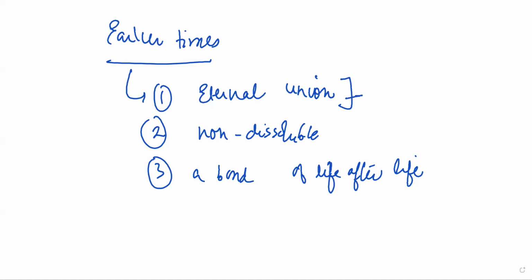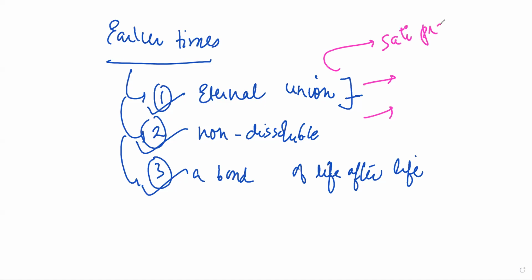So in earlier times in Hindu law, divorce was not an option, but now after the enactment of the Hindu Marriage Act, divorce is possible on many grounds that are provided by the Act. So this happened in the earlier era, that marriage is non-dissoluble, it is an eternal union, it is a bond of life after life. And because we had these three principles associated with marriage, we gave rise to many social stigmas. For example, sati pratha came out as a result of this particular thing only.